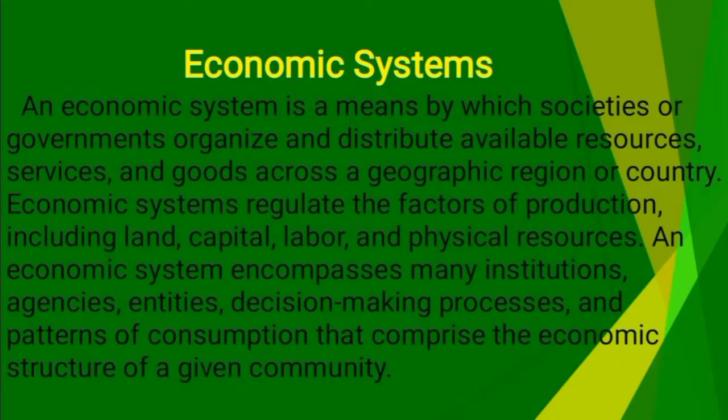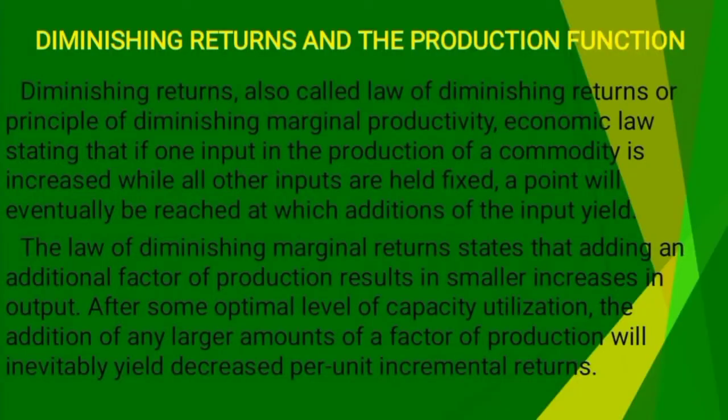Economic systems. An economic system is a means by which societies or governments organize and distribute available resources, services, and goods across a geographic region or country. Economic systems regulate the factors of production, including land, capital, labor, and physical resources. An economic system encompasses many institutions, agencies, entities, decision-making processes, and patterns of consumption that comprise the economic structure of a given community.